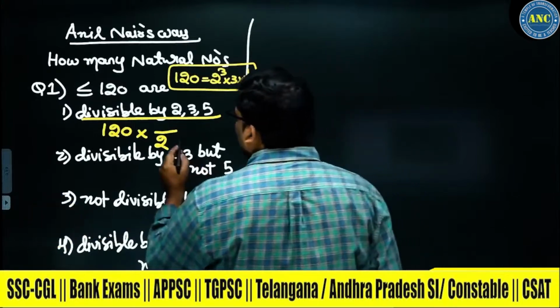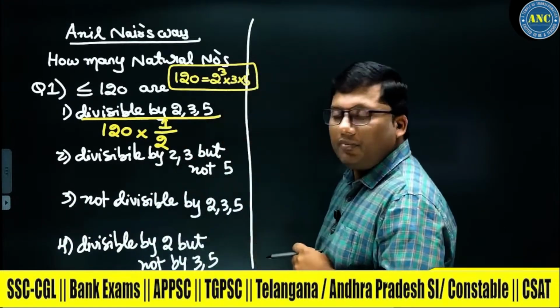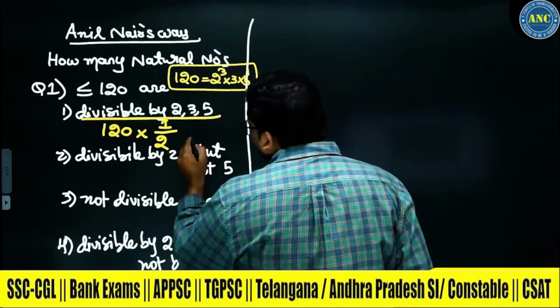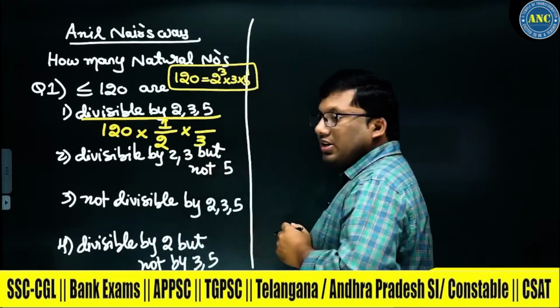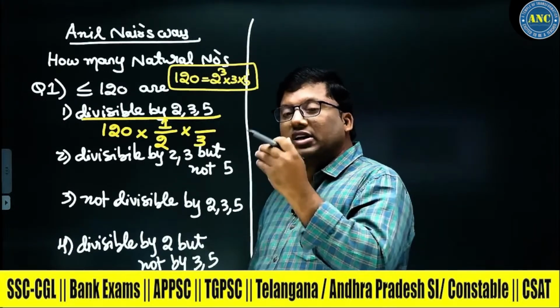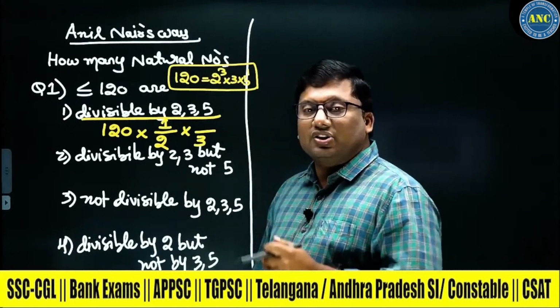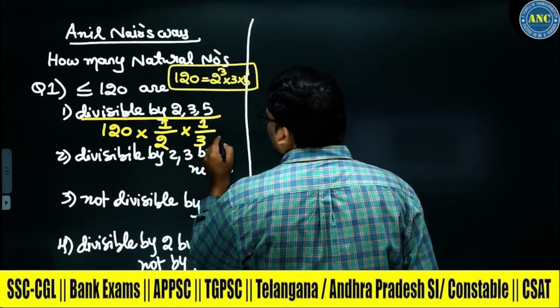Out of every 2 numbers, one number will be divisible by 2. Next one, for any 3 consecutive numbers, you take any 3 consecutive numbers. 3, 4, 5. 8, 9, 10. 12, 13, 14. 18, 19, 20. For every 3 numbers, one number will be divisible by 3.